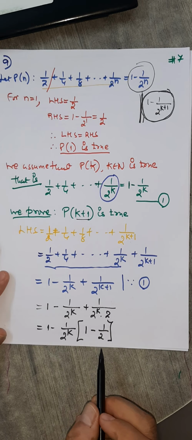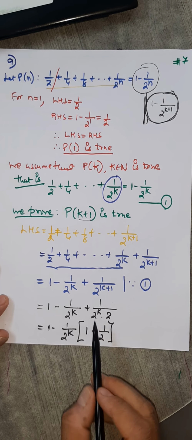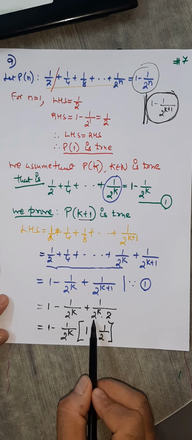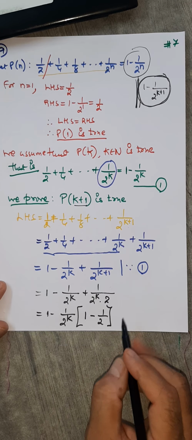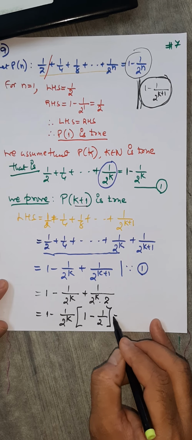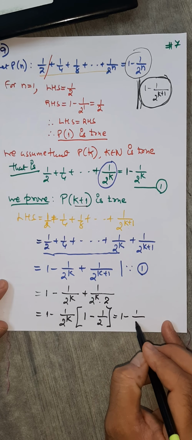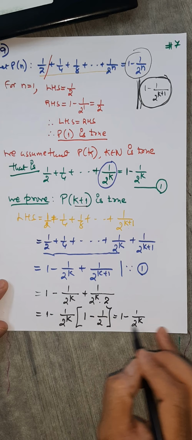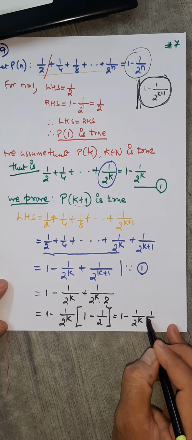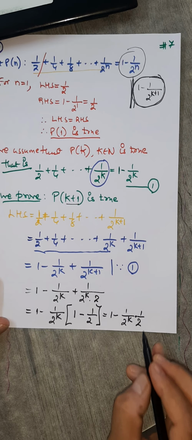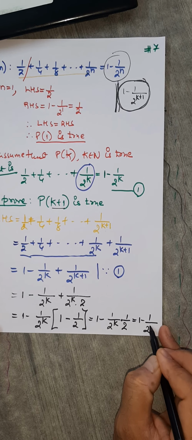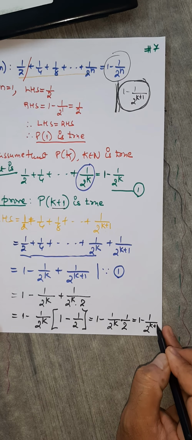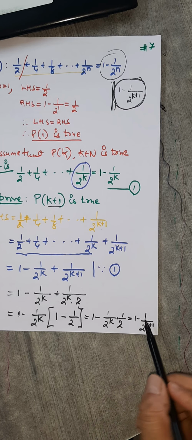What I did is just take 2 raised to k common. So this equals 1 minus 1 upon 2 raised to k, and here you are left with 1 by 2. So this equals 1 minus 1 upon 2 raised to k plus 1. That's what you are getting.